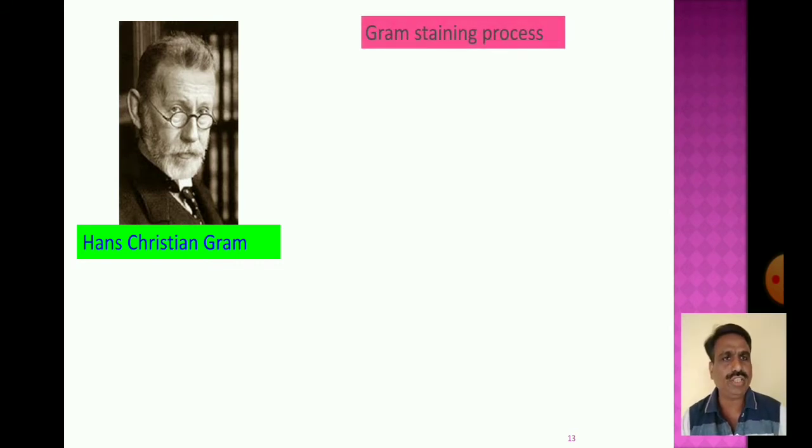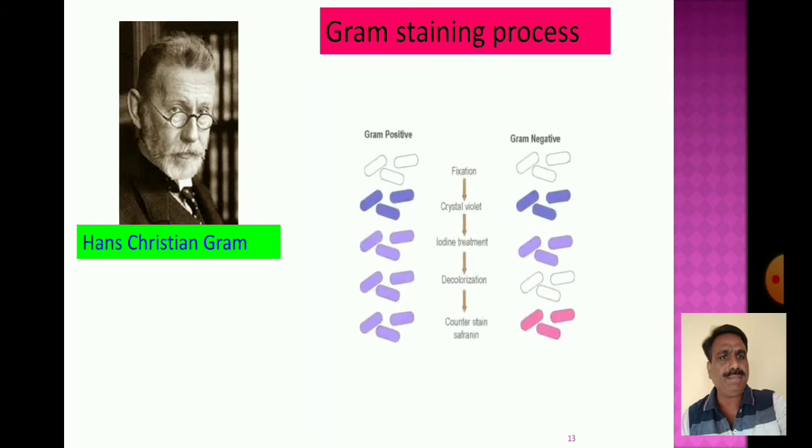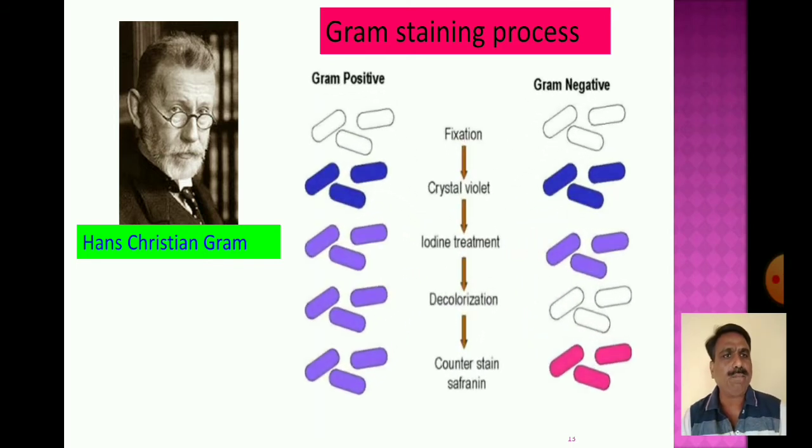Dr. Hans Christian Gram developed these techniques and procedures used in the identification of bacteria, known as the Gram staining process. In the Gram staining process, there are Gram positive and Gram negative bacteria.